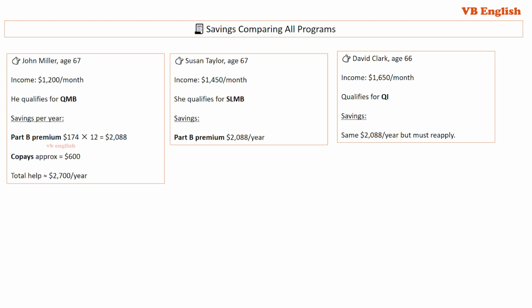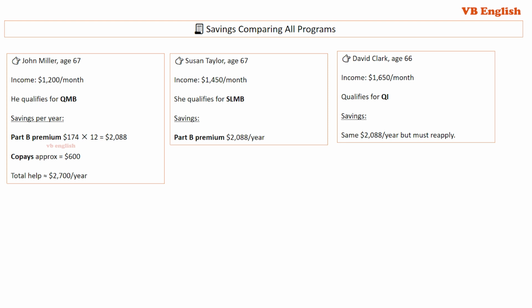Savings, comparing all programs. John Miller, age 67, income $1,200 per month. He qualifies for QMB. Savings per year: Part B premium $174 for 12 months equals $2,088. Copays approximately equal $600. Total help approximately equals $2,700 per year.